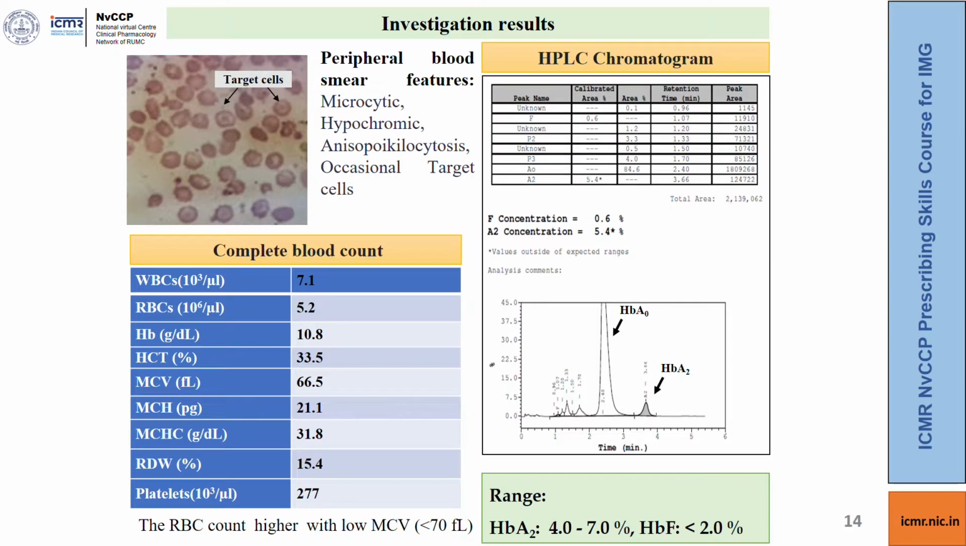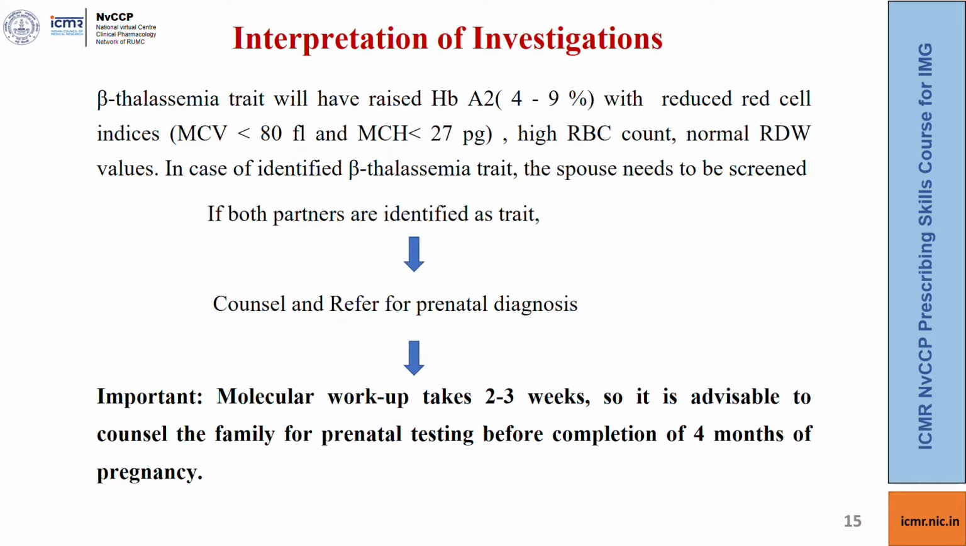So if we look at the investigation results of our patient, we see anisopoikilocytosis, microcytic hypochromic anemia and occasional target cells. The RBC count is higher with a low MCV of less than 70, MCH of 21.1, and the HPLC chromatogram on the right side shows that the HbA2 concentration is more than 3.5, it is 5.4%, and the HbF is less than 2%. So these findings are seen in a patient with beta thalassemia trait.